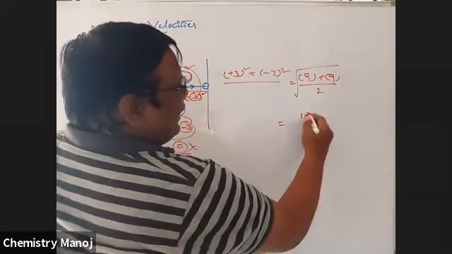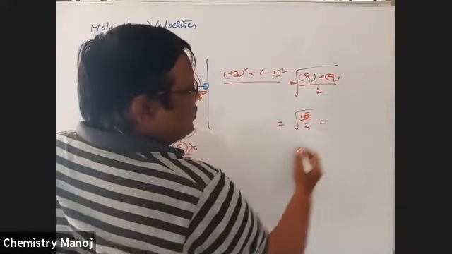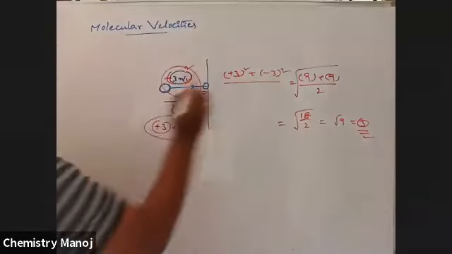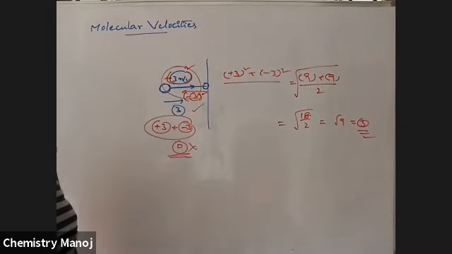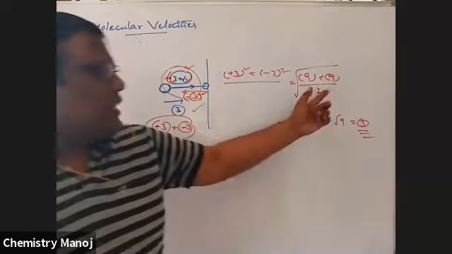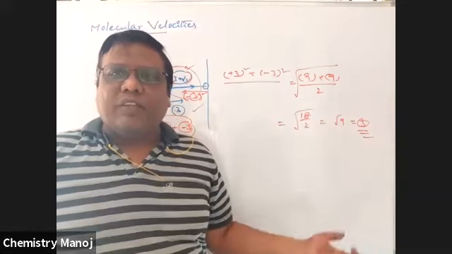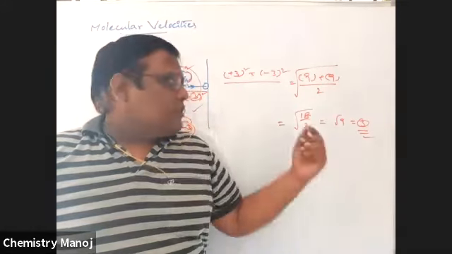That is 18 by 2, which is 9, and the root of 9 is equal to 3. Now the velocity of this gas molecule is 3. So here I am taking the root of the average of the squares of the velocity.